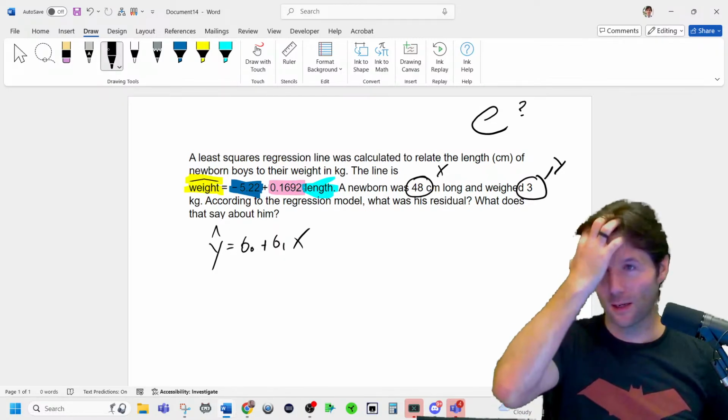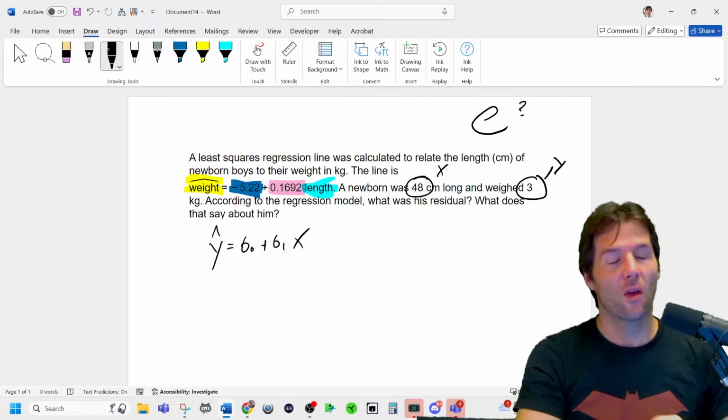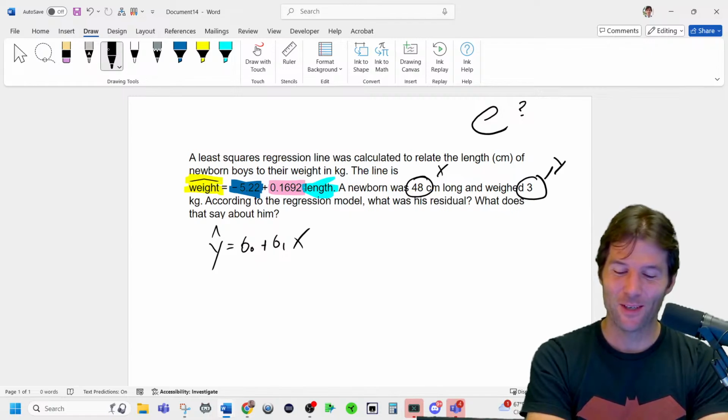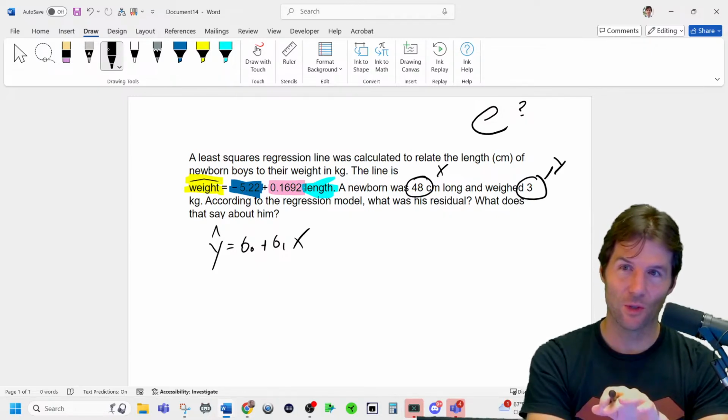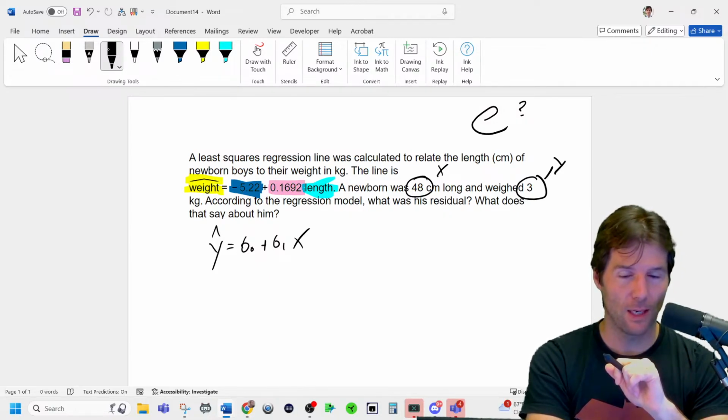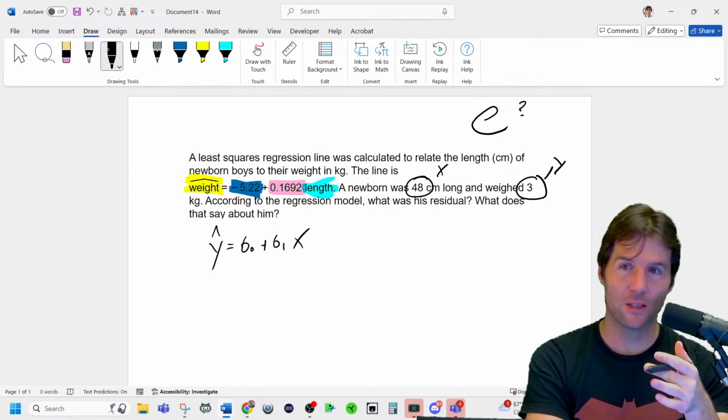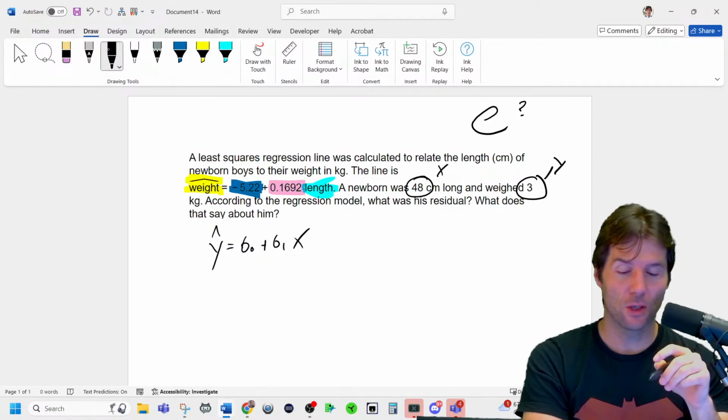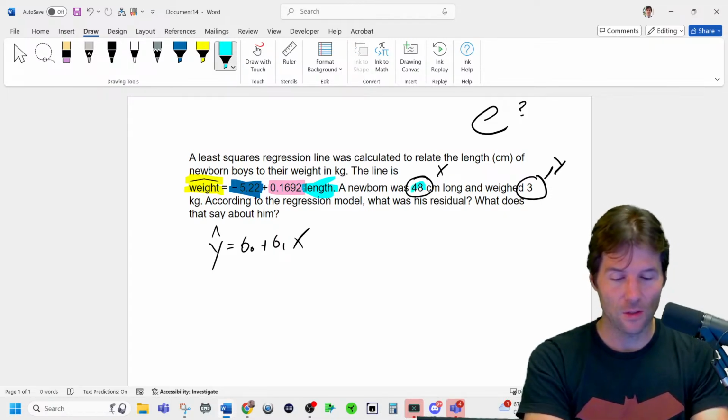So it's wondering, what is e? With e right there, we are trying to figure out the residual, as in how much they missed the prediction by. So the first question kind of loops into this. How much do we miss the prediction by? So let's go ahead and make the prediction. To make predictions in a model, you have to insert the value of x. So that is the value of x right there.